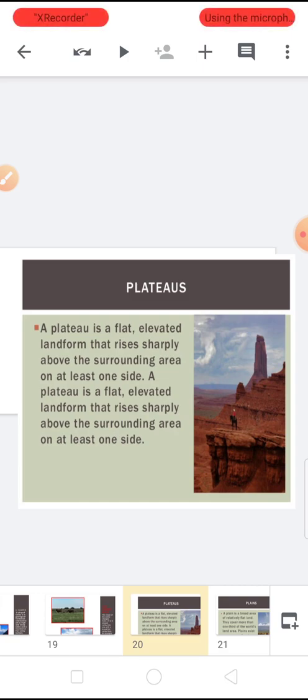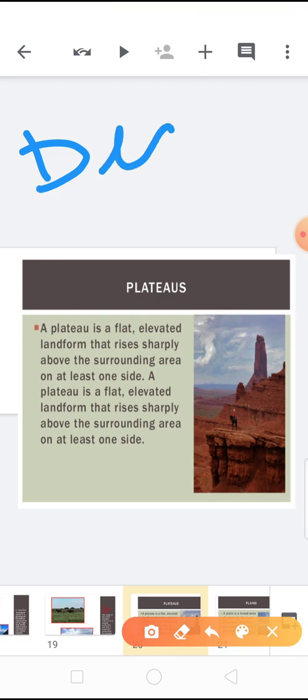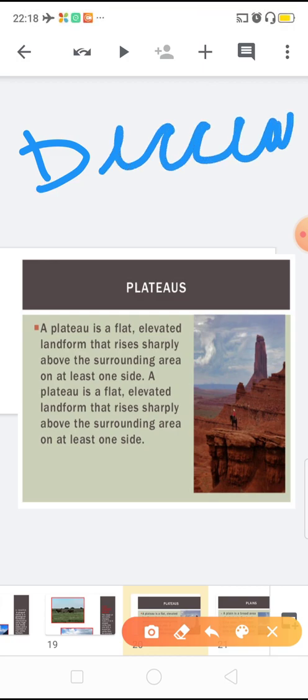A plateau, like a mountain, may be young or old. The Deccan Plateau in India is one of the oldest plateaus. Other examples are the East Africa Plateau in Kenya and Tanzania, and the Western Plateau of Australia.